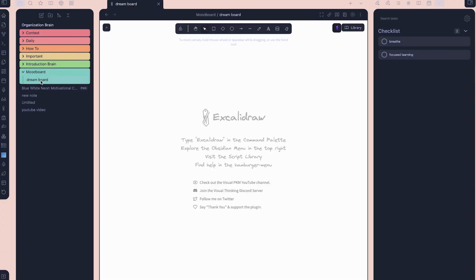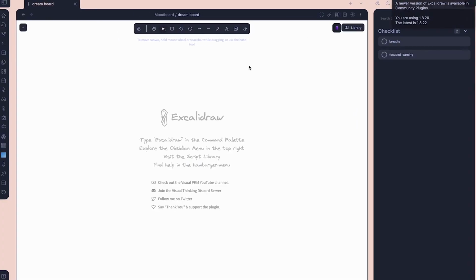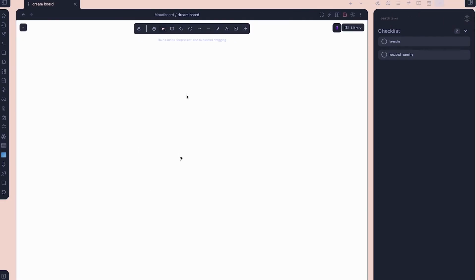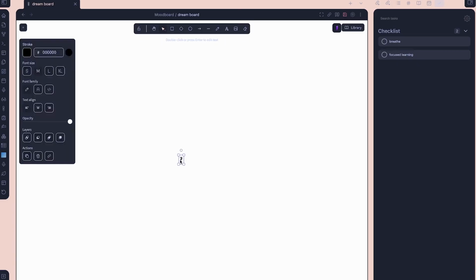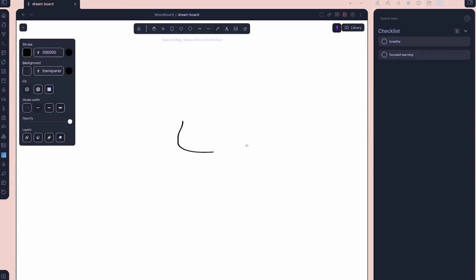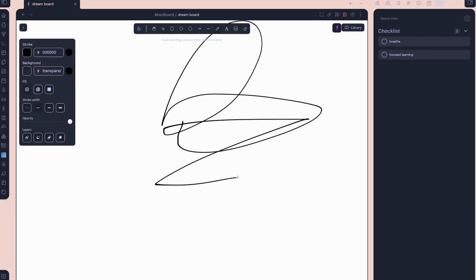And lastly, I titled this Dream Board, but this is where you can do visual notes and stuff like that. You can add images in here, videos in here. You can just doodle in here. You can do sketches, whatever you want. It's a very free way of taking notes. So definitely would check that out if you guys are new here.